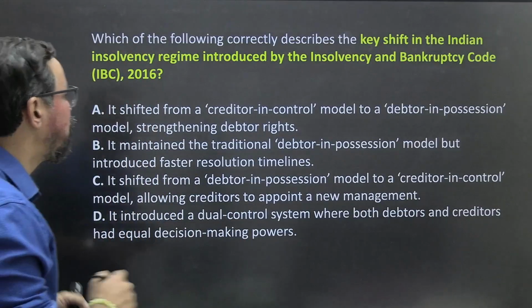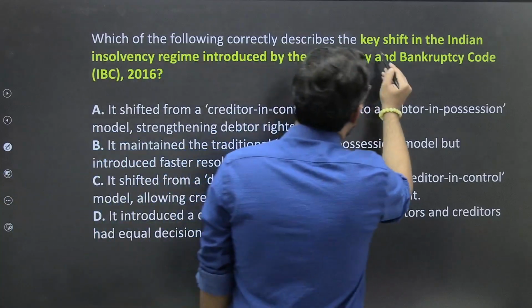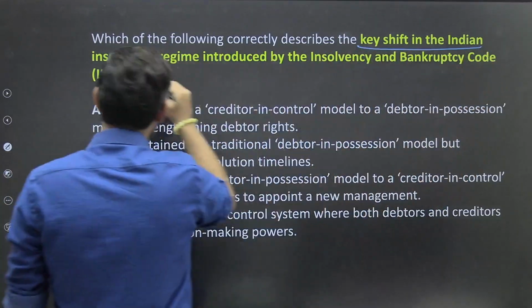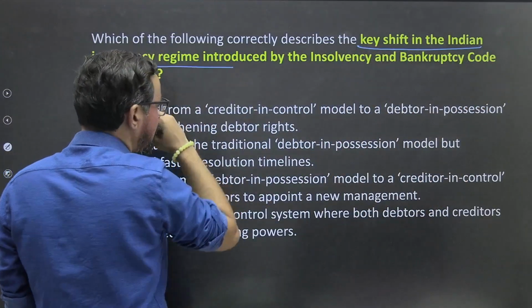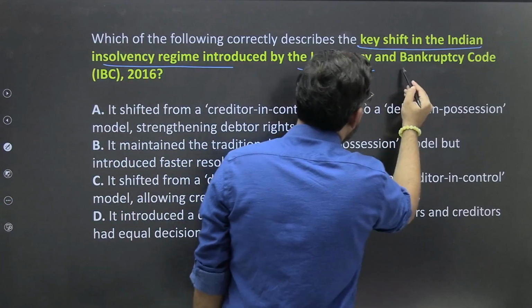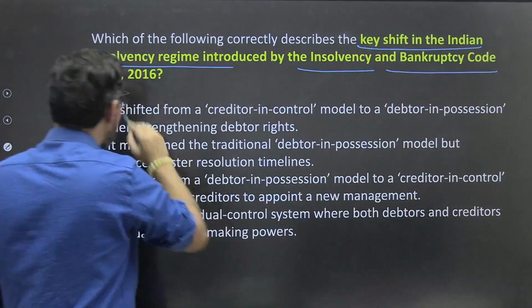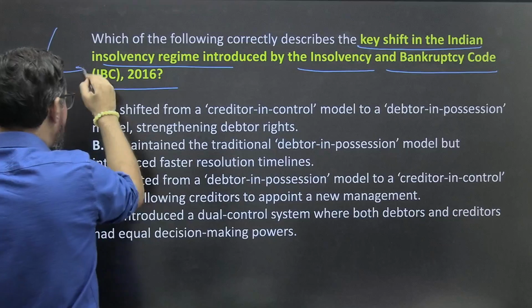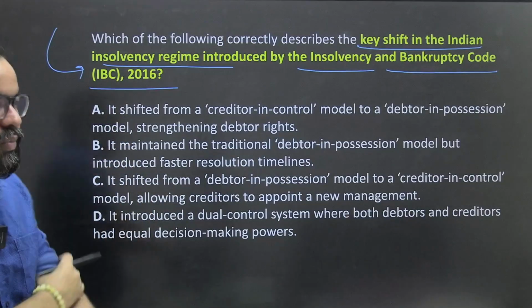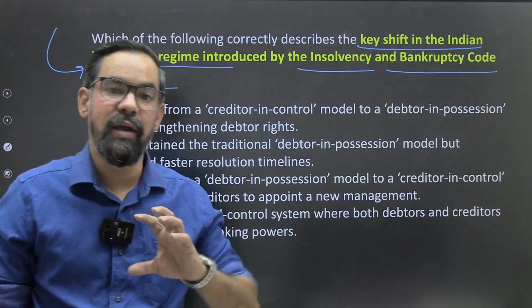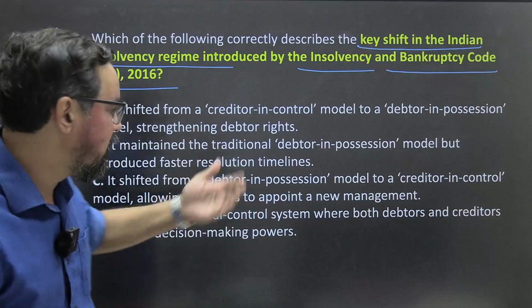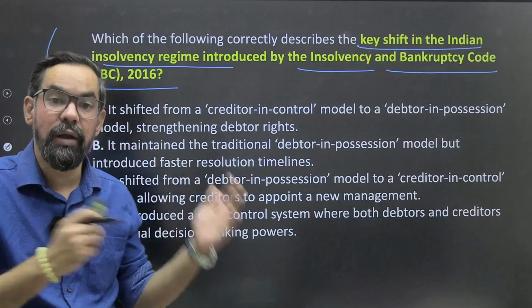Which of the following correctly describes the shift in the Indian insolvency regime introduced by the Insolvency and Bankruptcy Code 2016, IBC? Earlier there was debtor in possession, and we shifted this to creditor in control, right?